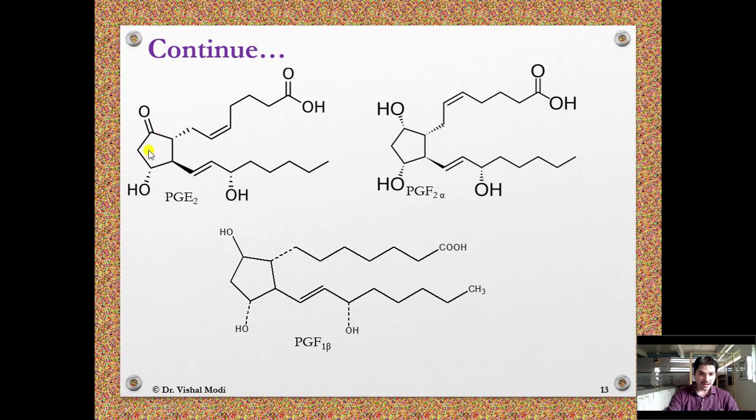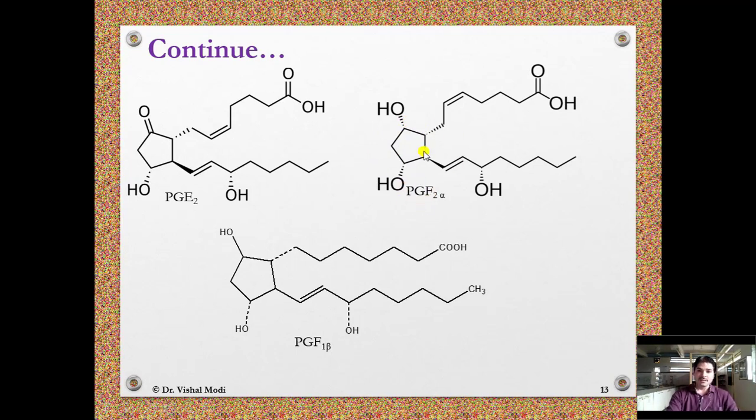Because it has a 9 ketone function and an 11 alpha hydroxyl group, this type of ring is called the E type of ring. So it is called PGE. Also it has 2 double bonds, that's why it is called PGE2. Now in PGF2 and PGF1, the difference is at the 9 hydroxyl group configuration. First, this is the F type of ring, so it is called PGF.